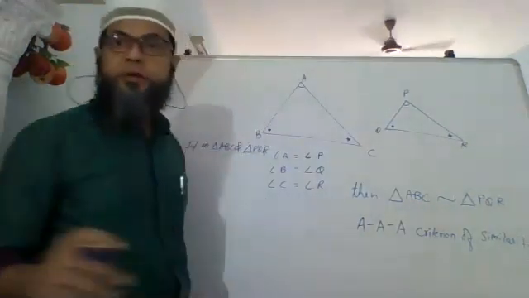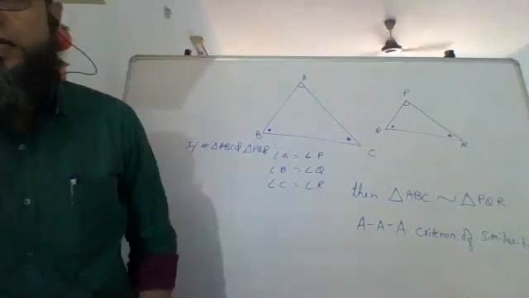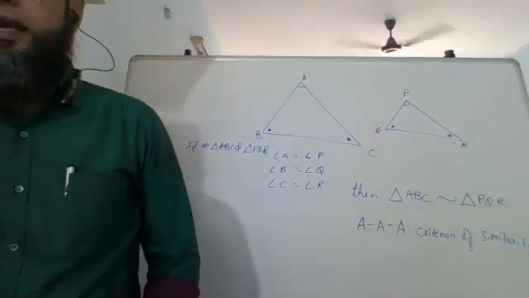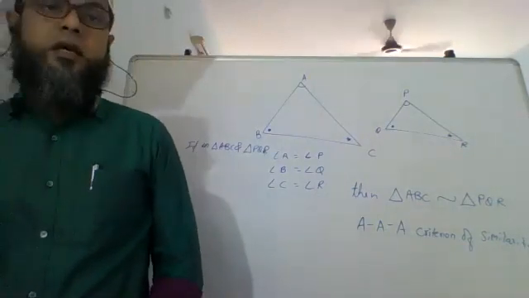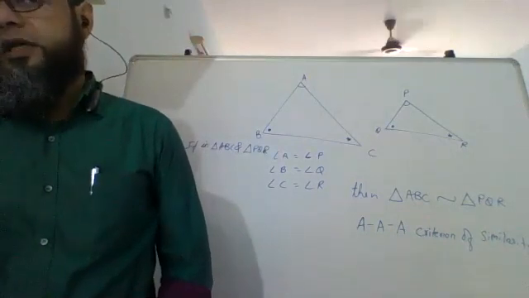You can write this down. In short, we also call it the AAA test. So please take this down.